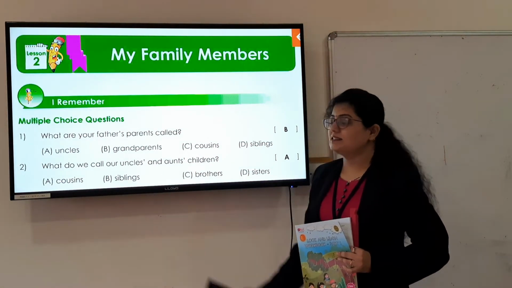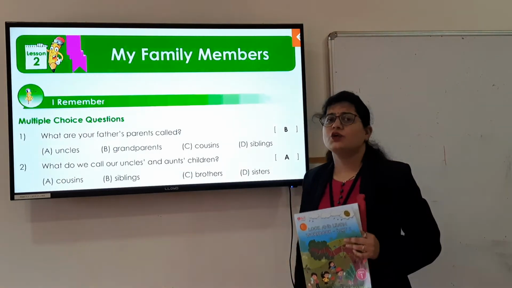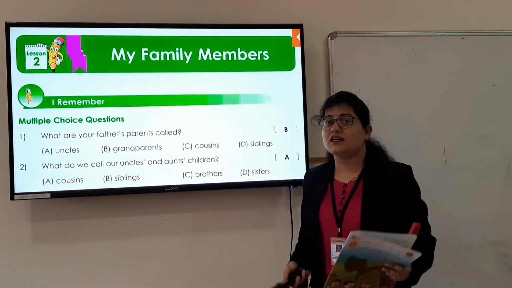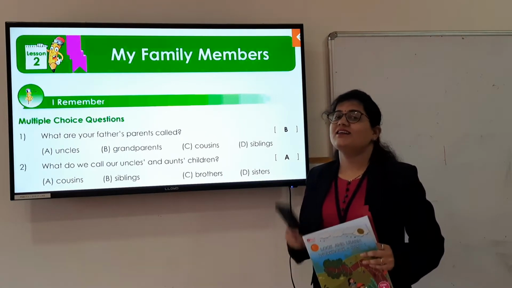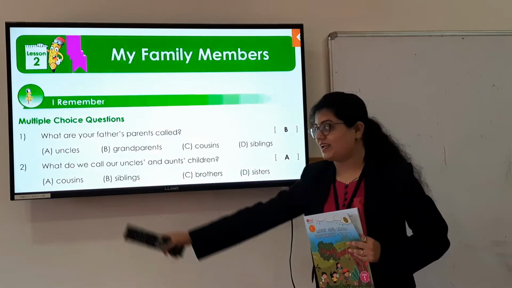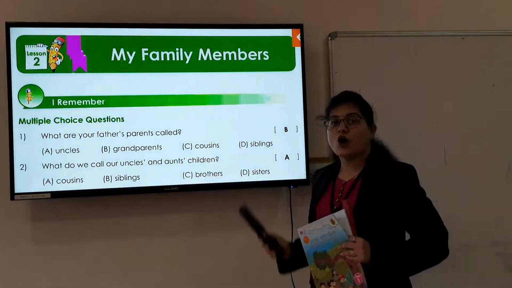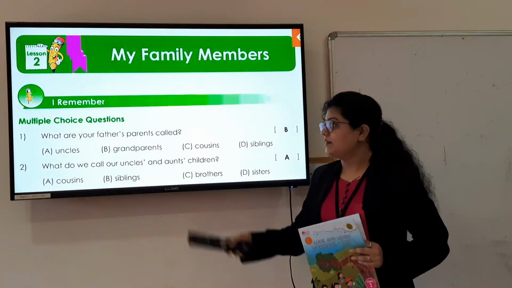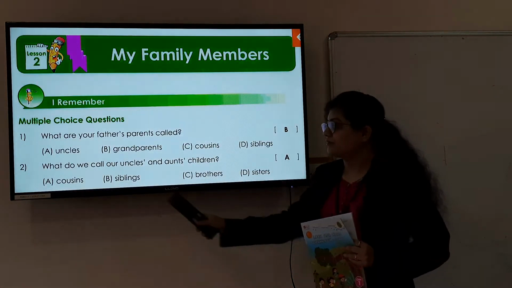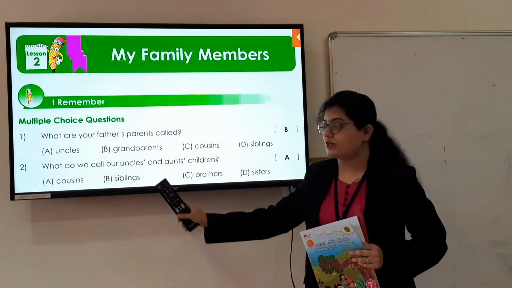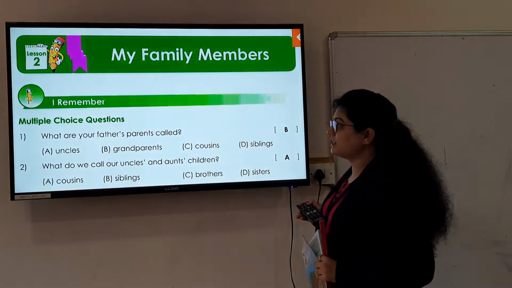Then, in the second, what do we call our uncles and aunts' children? Do you remember? Yes. They are nothing but our very good cousins. They are our cousins. So here the answer will be option A. Here in the first question you have to write option B, and here in the second question you have to write option A. Alright. Then let us move toward the next question.